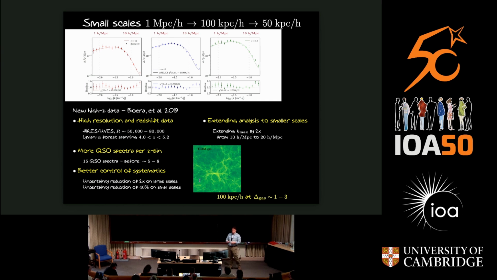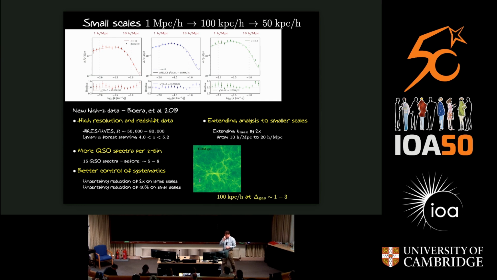And also, while these big surveys like DESI, and I'll come back to these big surveys, are beginning to be limited by systematics in the 1D clustering at small scales, this is not true for very high resolution spectra that we have from KECK or VLT UVES, where we are really limited by a small number of quasar spectra with high fidelity observations that we can use for this purpose.